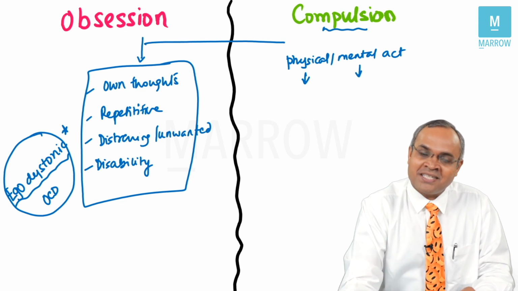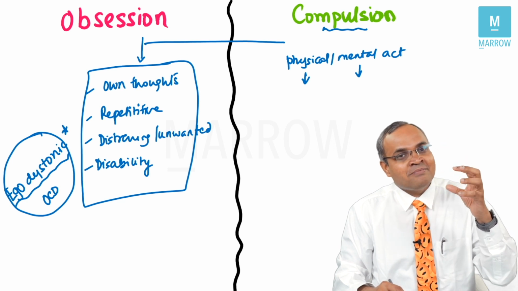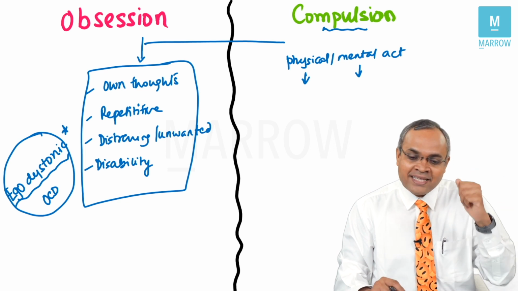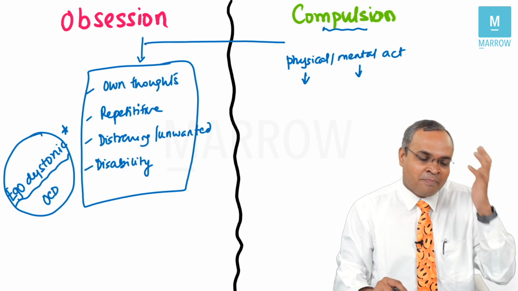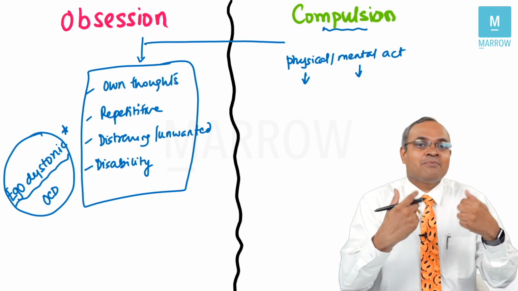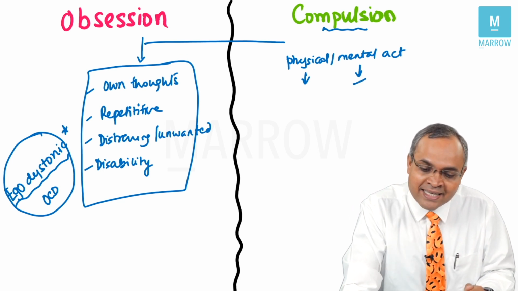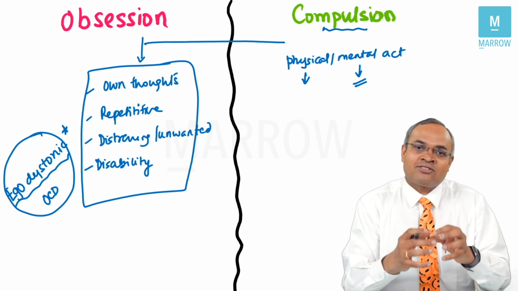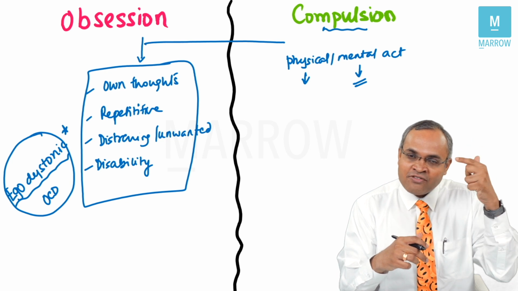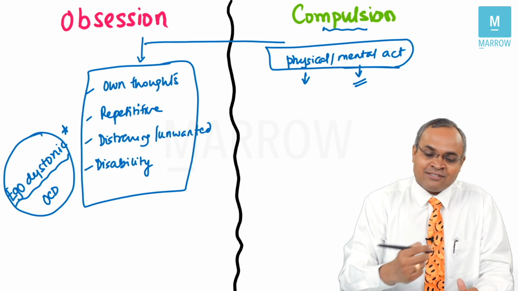What could be a mental compulsion? For example, some of them with OCD have images which come to them which distress them a lot. Let's imagine they get nude images about their own gods. When they get these kinds of images which are abnormal or unwanted, they feel very distressed about it. What they might do is start chanting some god's names repeatedly or telling sorry mentally 10 times, 15 times. So that becomes a mental act. If they physically do it, it is called a physical act. If they mentally try to counteract those thoughts, it is called a mental act. So compulsion can be both physical as well as mental.